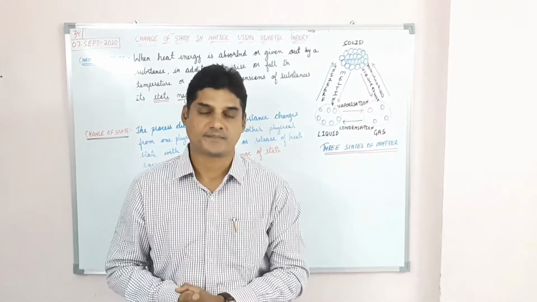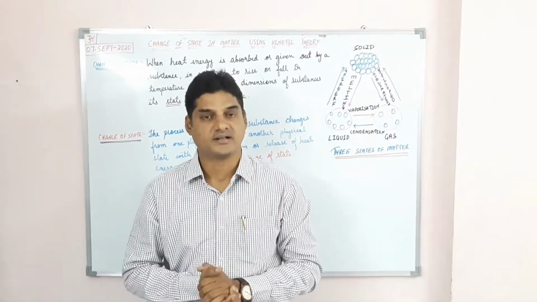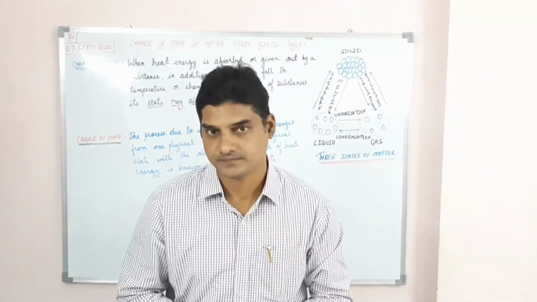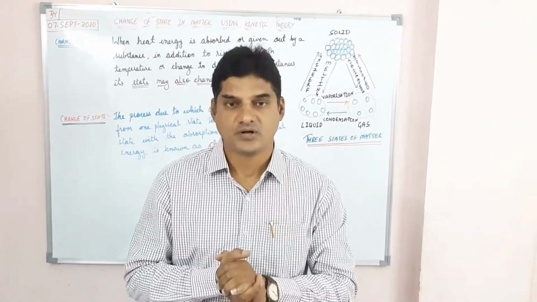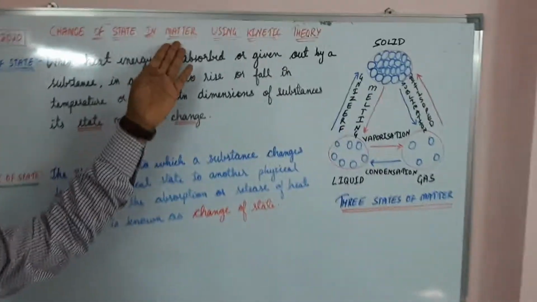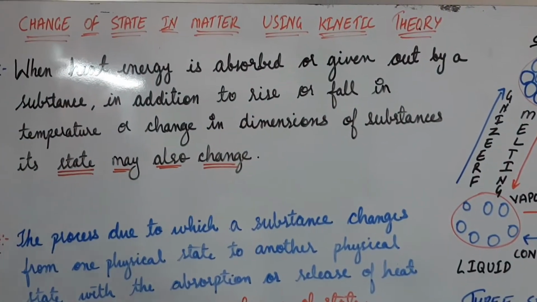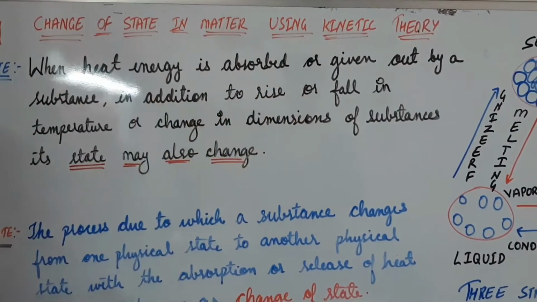So what about the matter we are talking about, which has a definite shape and volume? Tell me, students. Here the topic is the change of state in matter using kinetic energy.